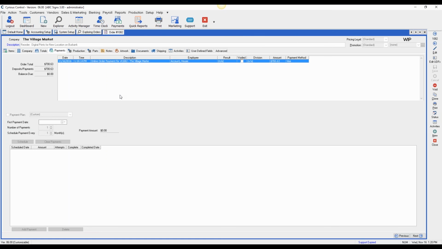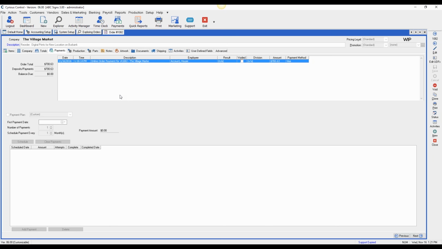So all that you would do is send out the invoice, and then the customer puts in their information and it automatically posts in Control. Now, as you just saw the process, there's no way for me to send out, let's say I had 3 invoices for the same customer. I can't bunch those together and send out one email and have them put in their credit card details one time. They would have to do that for each individual order.